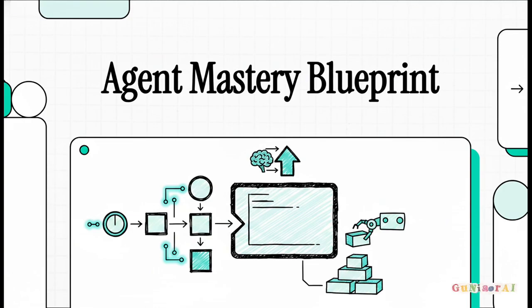I'm so thrilled to guide you through this explainer today because we're going to look at the ultimate blueprint for AI agent mastery. We're talking about a highly structured, super logical 4 to 6 week learning path. It's going to take you from an absolute beginner to a confident AI agent builder. We'll break down the exact foundational skills you need. No fluff, no endless tutorial loops, just a super clear path forward.